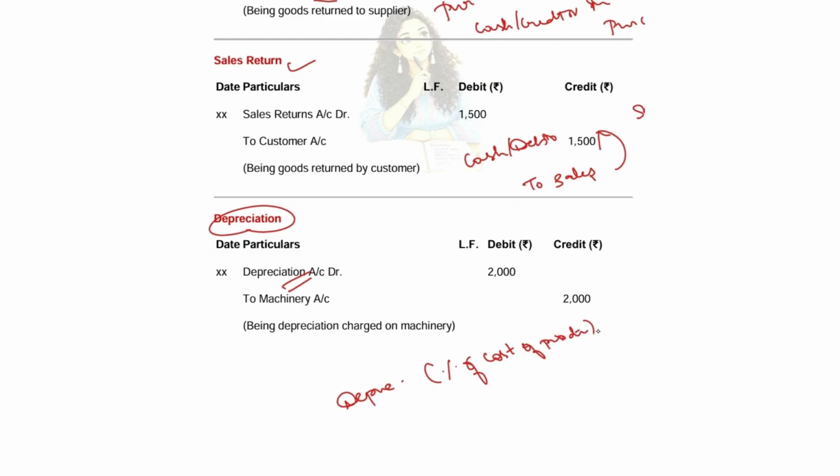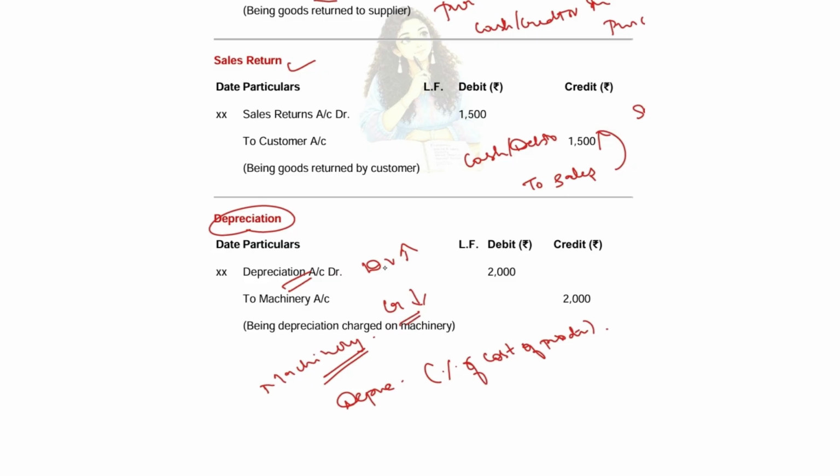Now you are having a depreciation on machinery. When you purchase an asset, you debit it because the asset value increases. Now the asset value is decreasing, so you are crediting. Whenever there is an increase, you debit, and whenever there is a decrease, you credit.